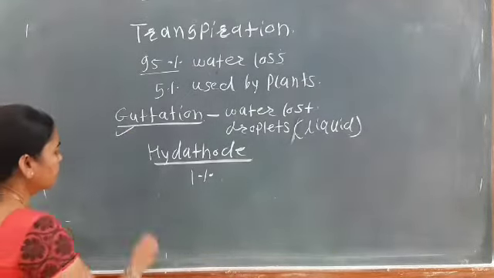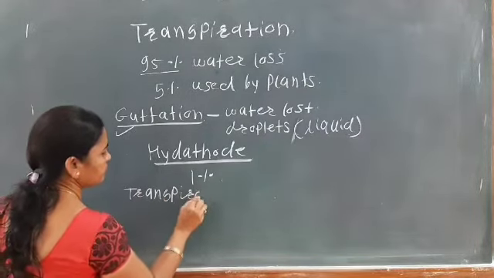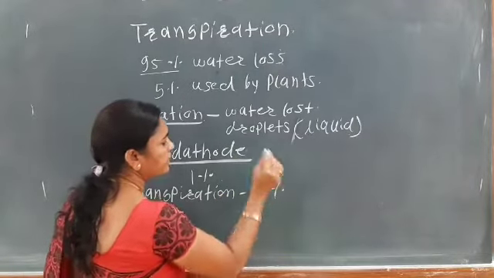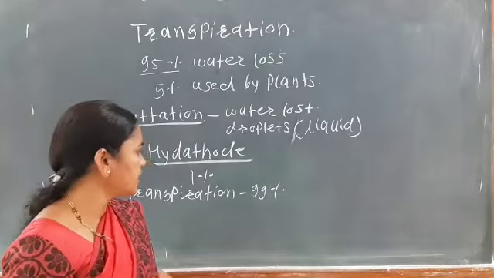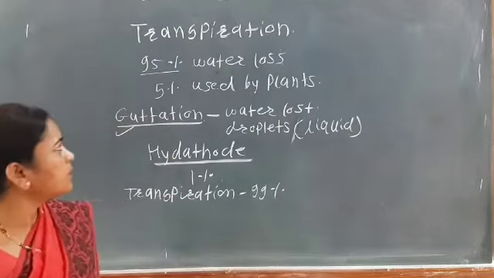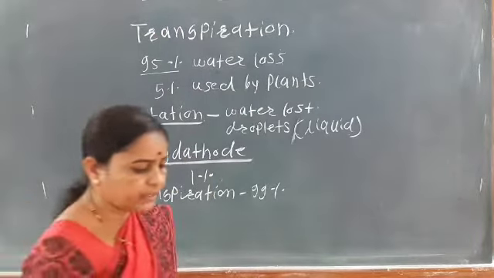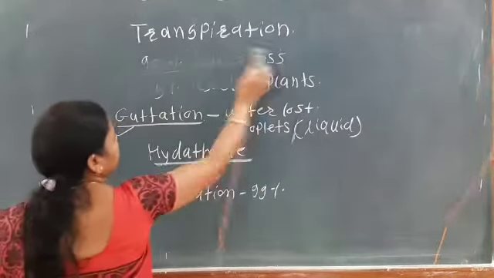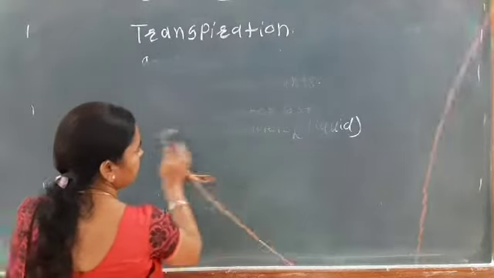While by the process of transpiration, 99% of the water is lost, in the form of water vapors. Now, what are the types of transpiration? There are three types of transpiration, depending on the part from which the water is lost.